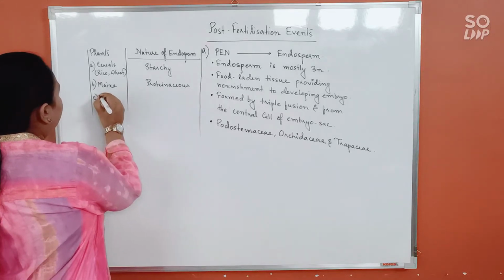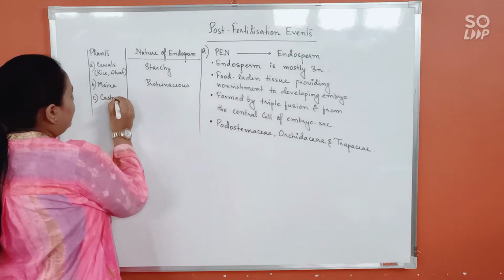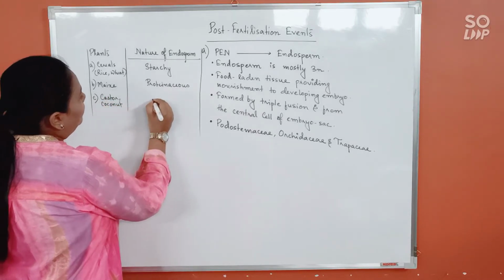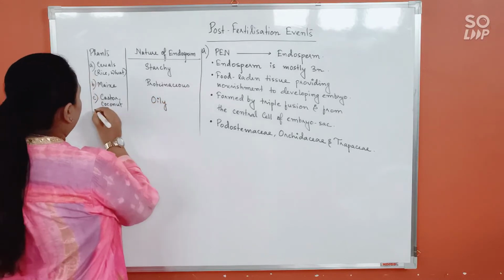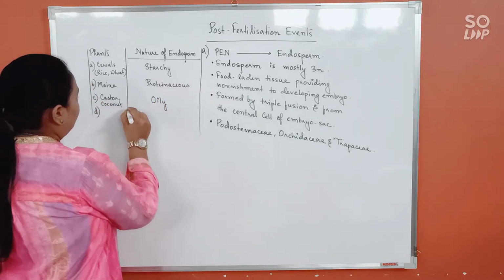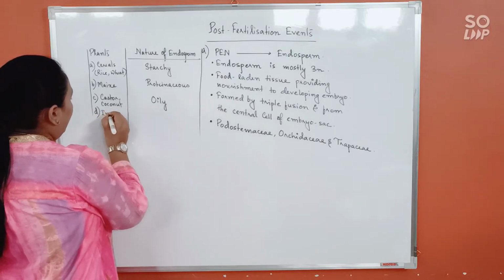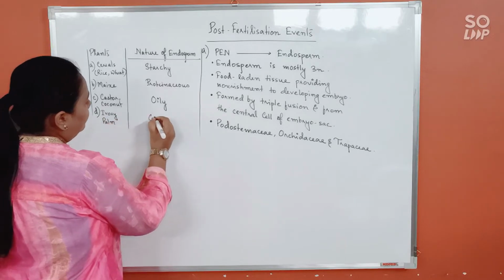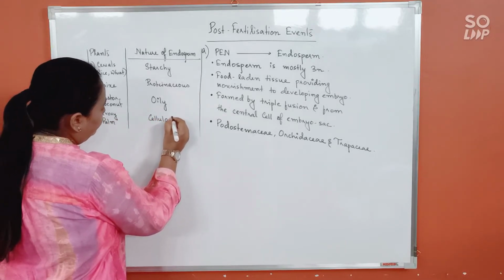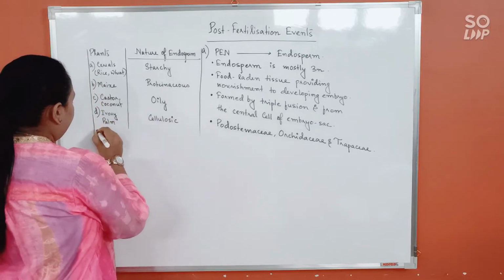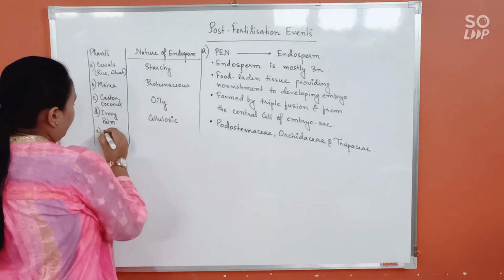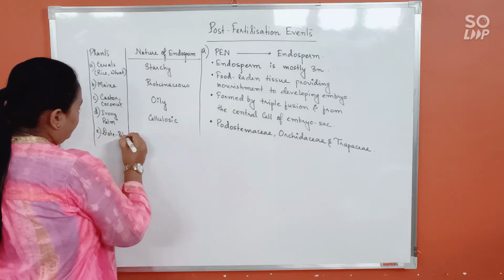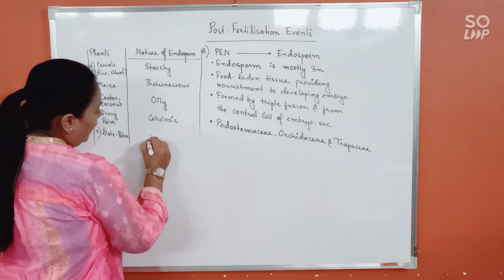Then castor or coconut would be oily, ivory palm cellulosic, and date palm is going to be hemicellulosic.